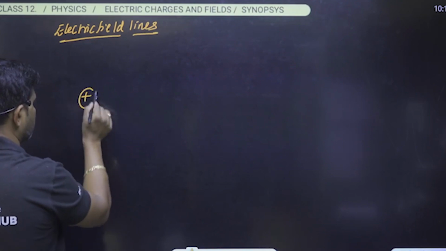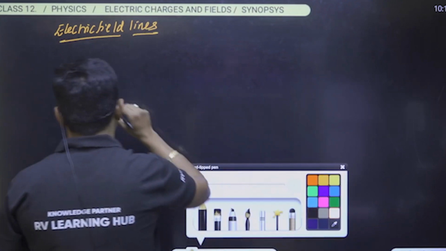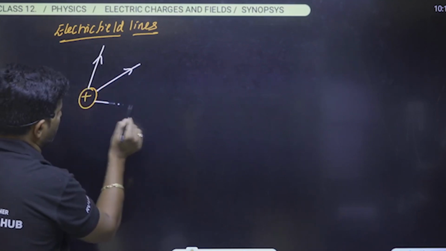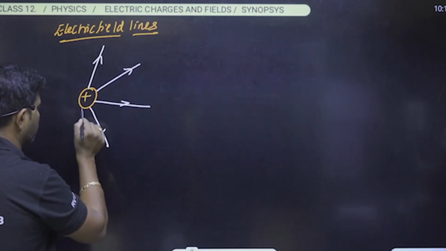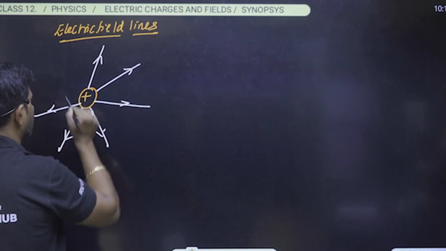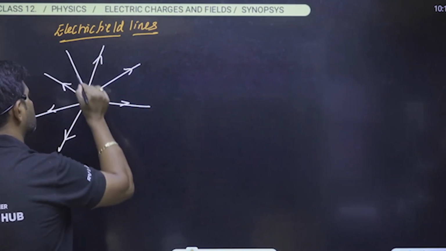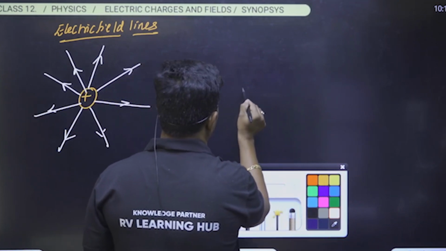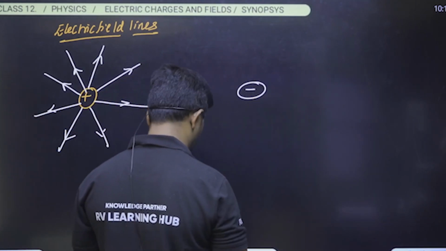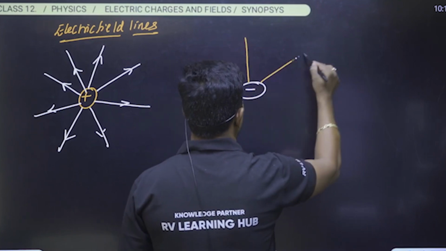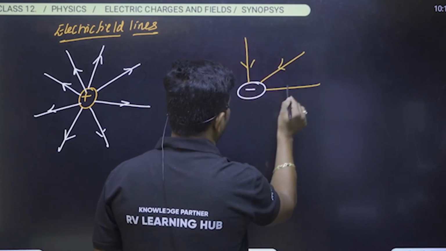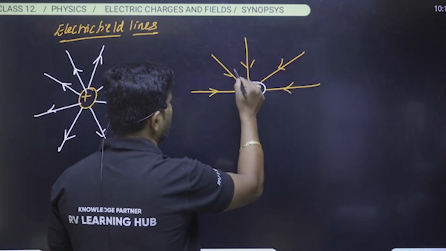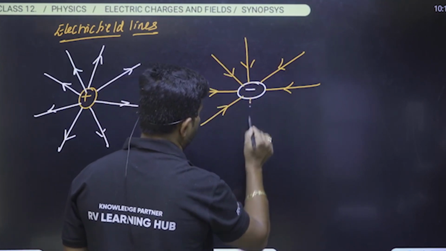Whenever we consider a positive charge, the field lines will always be diverging. Please have a look at this. This is the field lines for a positive charge. And whenever you take the negative charge, how will the field lines be? It is a converging line, while the positive one is diverging.